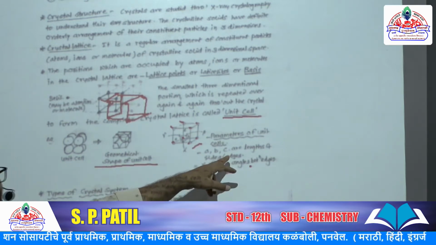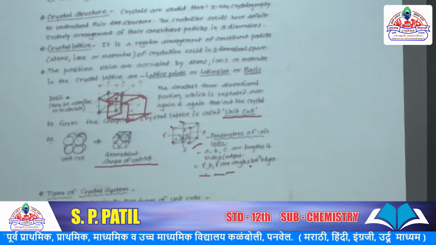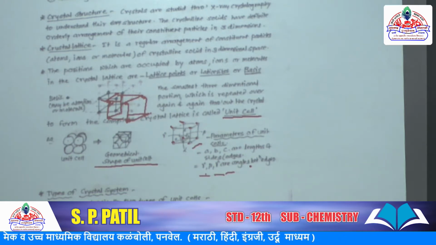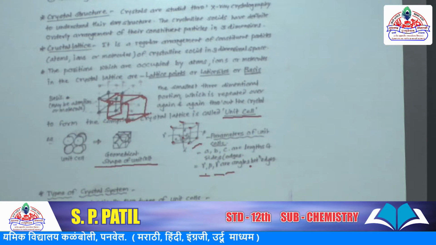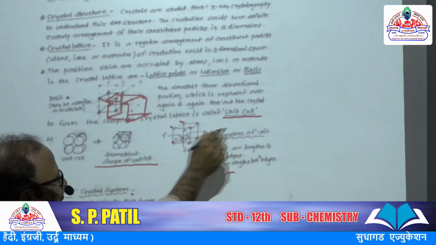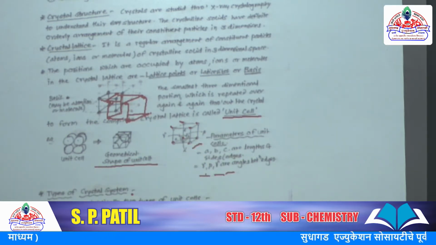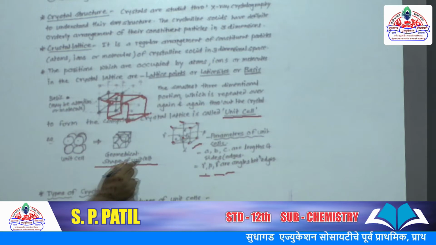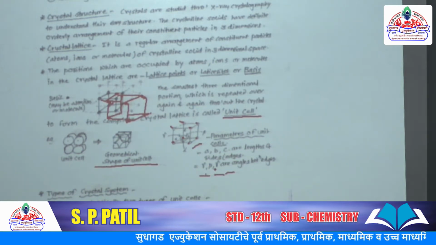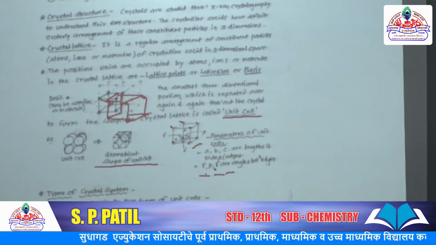The angles and the lengths of the unit cell decide the number of crystal structures. The types of crystal system depend on these parameters of the unit cell, which means the lengths and the corresponding angles between the edges.